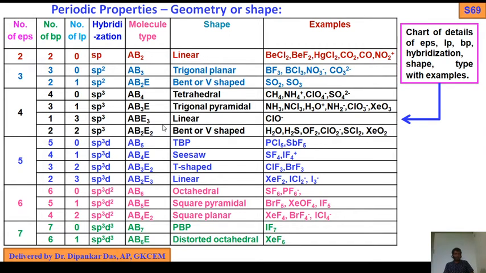Now this is the V-shaped structure. ClO2 minus, Cl 7 plus 1, 4. Oxygen how many? 6.